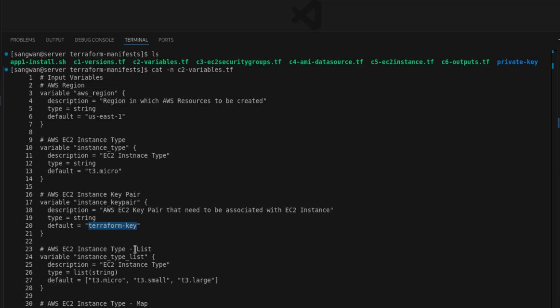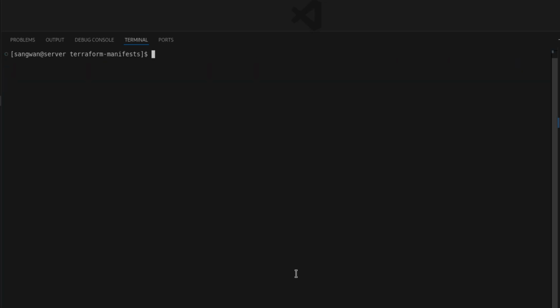Then EC2 instance type is a list, description is EC2 instance types, and these are the elements in my list: t3.micro, t3.small, t3.large. The next one is the map example. The name of my variable is instance_type_map, and this is the dictionary format where I supply the key and the value. So these are the variables declared.